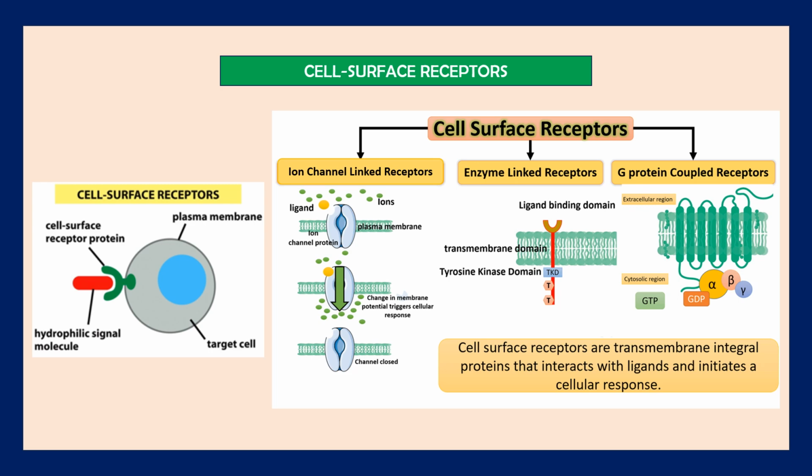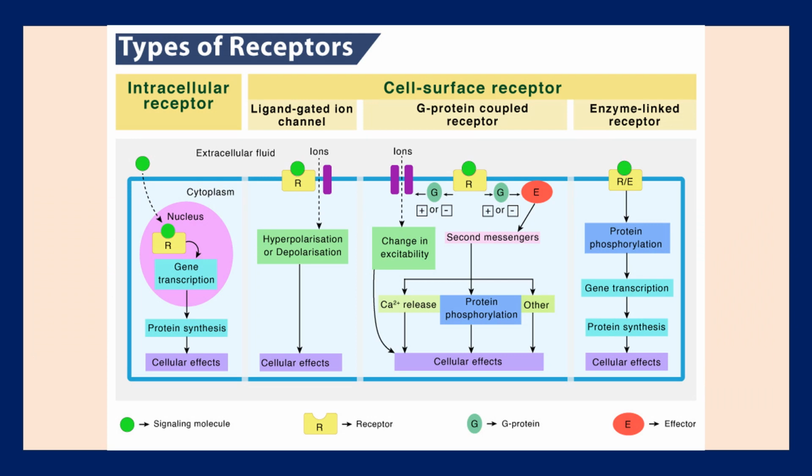So this is the summary of how many types of receptors we have. There is intracellular receptor, and there are cell surface receptors, which are of three types: ligand gated, G protein coupled, and enzyme linked receptor. Here it's shown in short how the ligand comes from extracellular fluid into the nucleus and binds with the receptor.